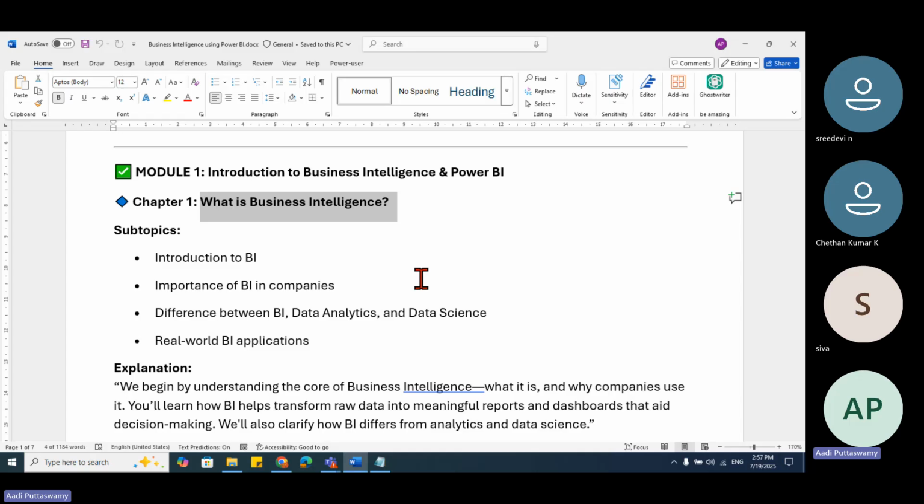Some slight complexity is there, like DAX, but otherwise it is easier than Excel. In Excel, for creating reports, we have to arrange the data. But in Power BI, it's not like that. Drag and drop, your reports are ready. But you should know what to drag, where to drop.